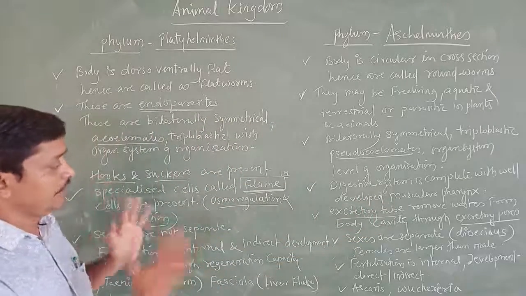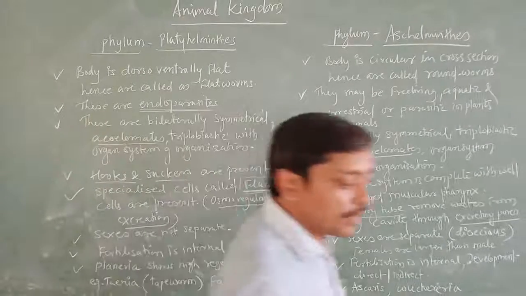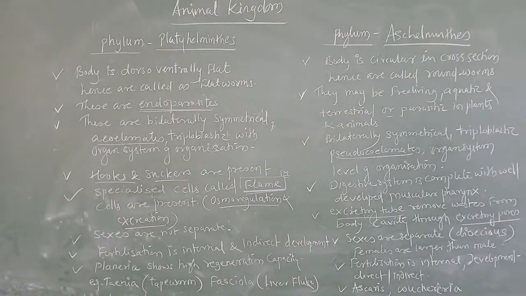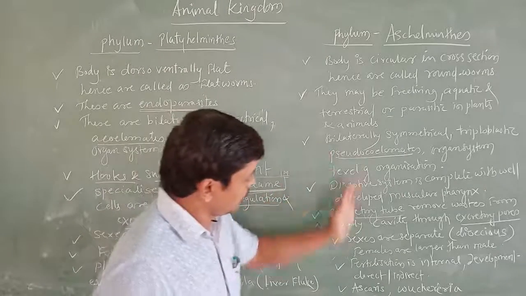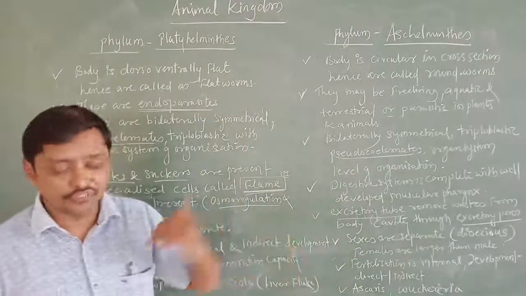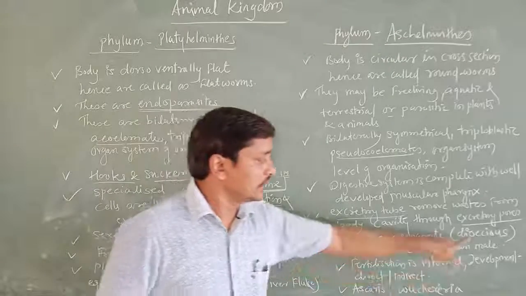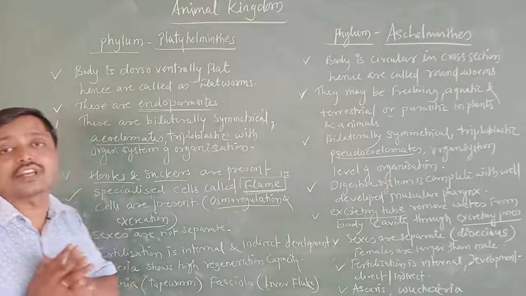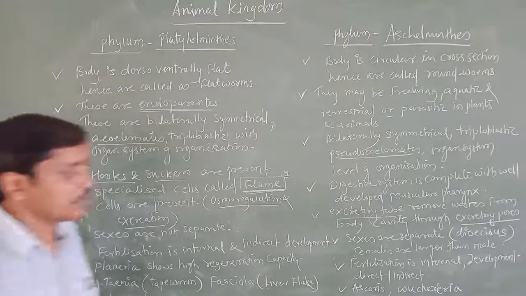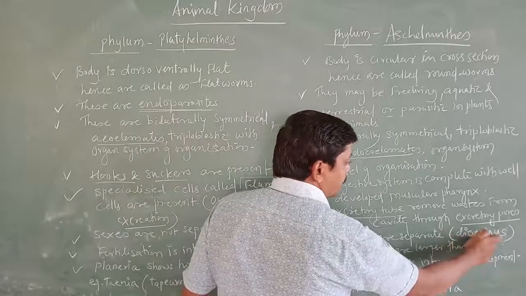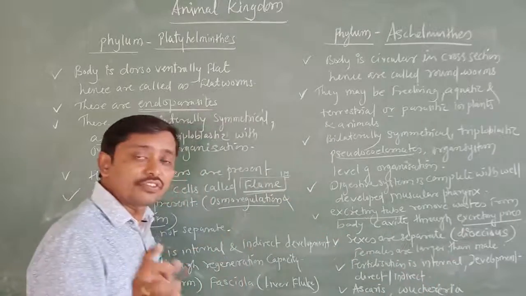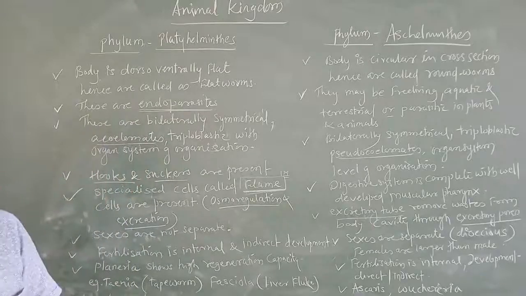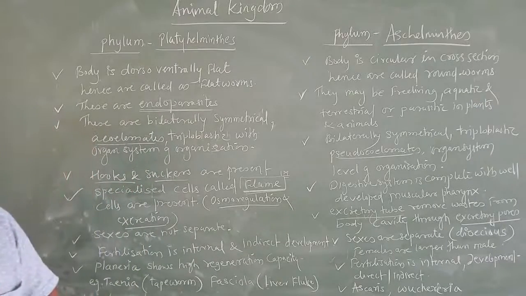You have to remember the general characters by comparing them in this way. Then what did I say, here from Aschelminthes, what are we going to call it? Sexes are separated, dioecious. That is what dioecious is. Monoecious means sexes are not separated. Monoecious and dioecious, these two words you are going to remember. Dioecious means sexes are separated. Opposite to dioecious is monoecious. Sexes are not separated. That is monoecious. Understood?